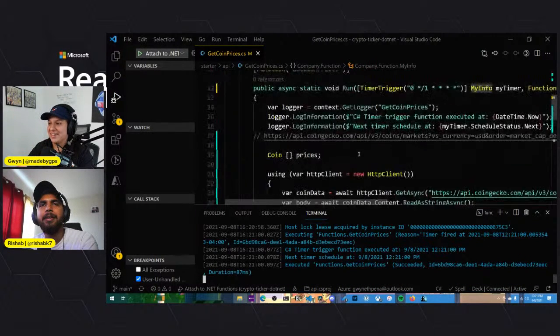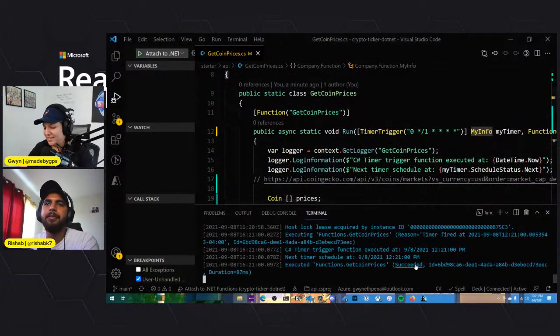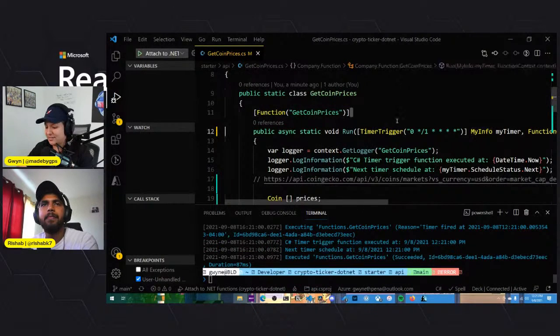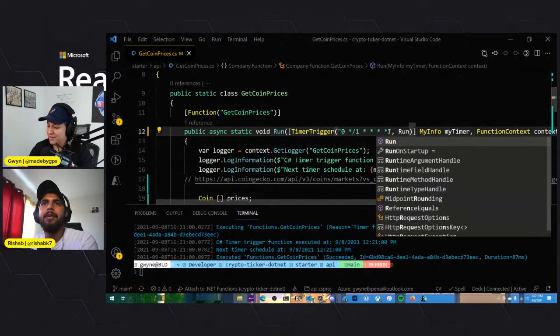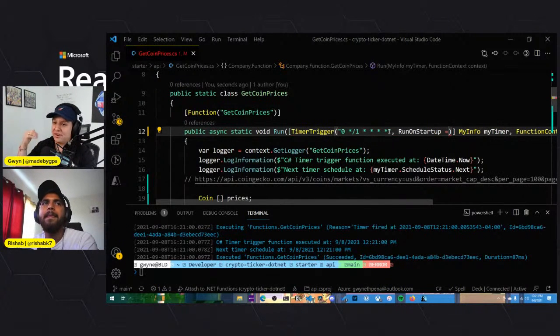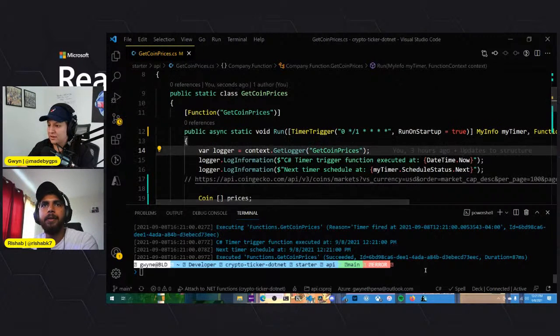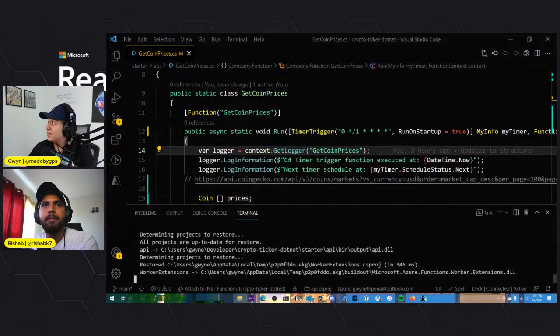You know what I forgot to add? So when you're working with the timer trigger, you have to include this run on startup. That way, each time you execute it, you don't have to wait for the amount of time that you specified in here. And then we'll just set this to true. All right, cool. That should work.